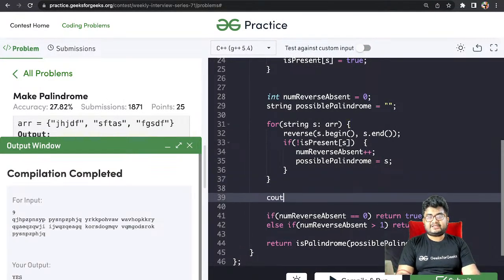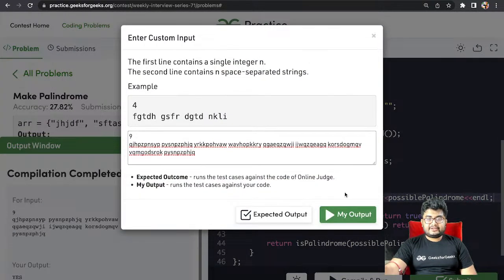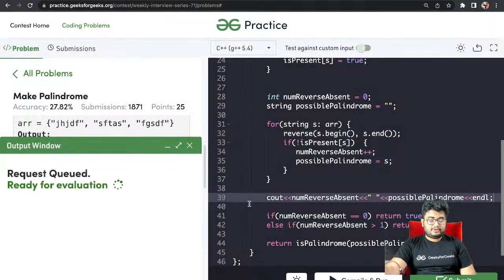Let's add a few debug statements. Cout first num reverse absent, the number of elements whose reverse is absent. The second thing to print is possible palindrome. So let's try to get the output.